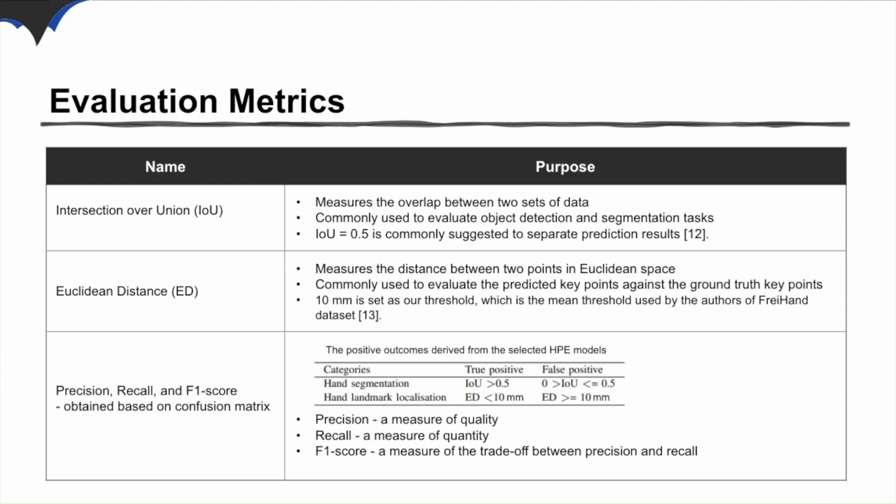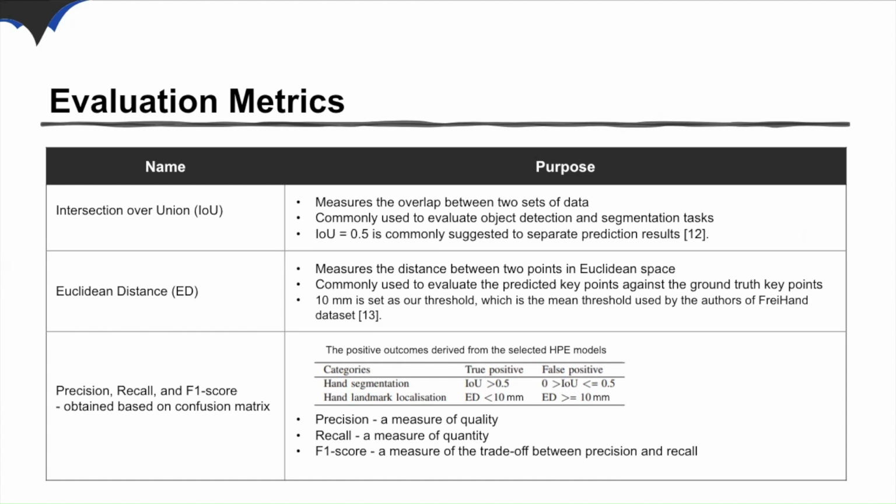Using these two metrics, we can calculate the confusion matrix for each test result. Positive outcomes indicate that the models provide predictions, while negative outcomes suggest the absence of predictions. Each prediction is classified as true or false, indicating whether it is a correct or incorrect prediction.